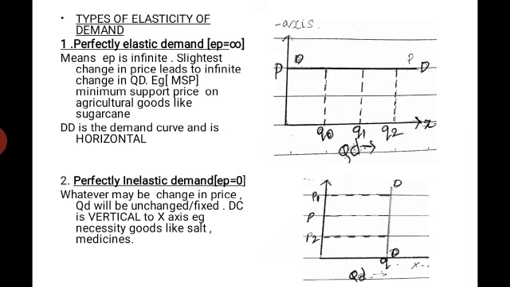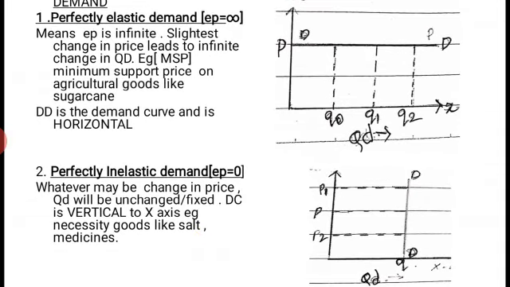Whatever may be the change in the price, QD will be unchanged. Here the demand curve is vertical to x-axis. You see the diagram here, QD again measured on x-axis, and price measured on y-axis.